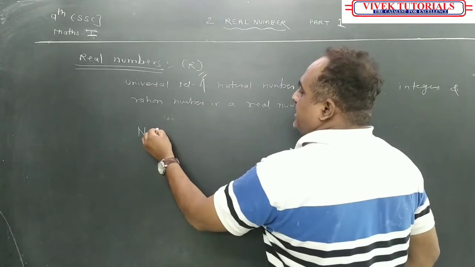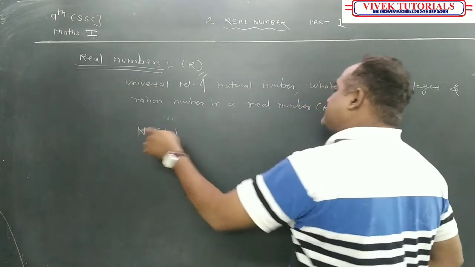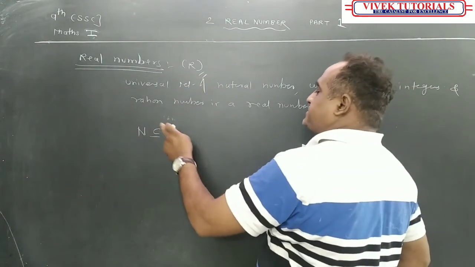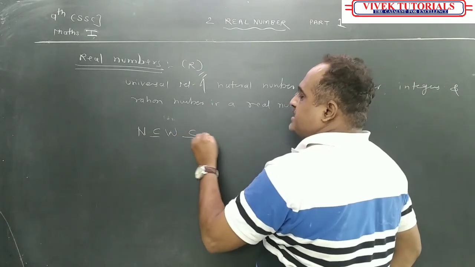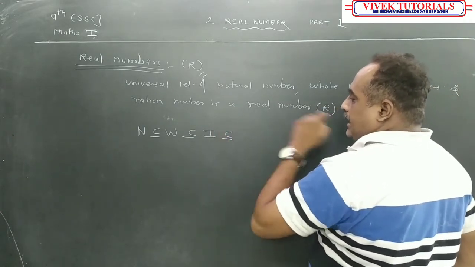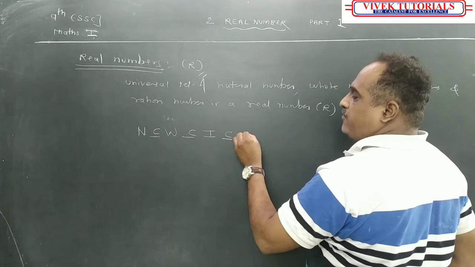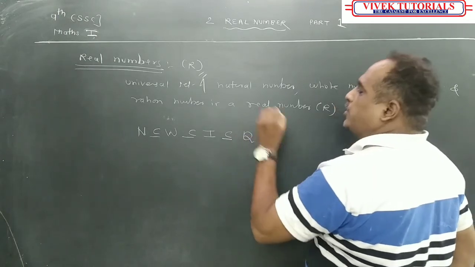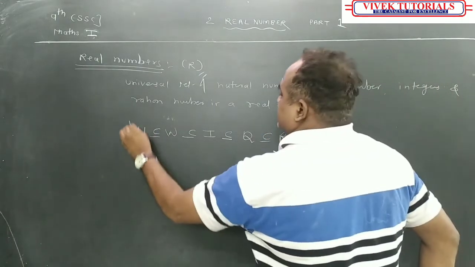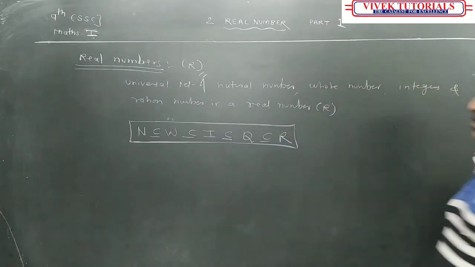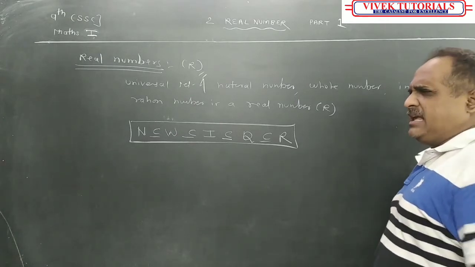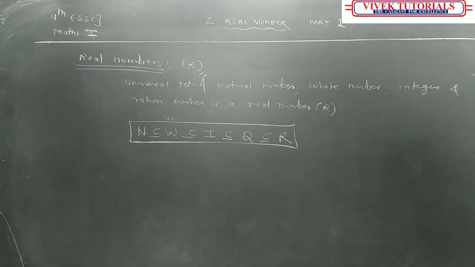This means I can say that natural numbers were a subset of whole numbers, because they did not have zero, and whole numbers have zero. So natural numbers are a subset of whole numbers, whole numbers are a subset of integers, and integers are a subset of Q. What is Q? Rational numbers, which are a subset of R. R is the real numbers. Are you getting it? Please, this is very important for your MCQs. And basically all these things will be very useful to you later.